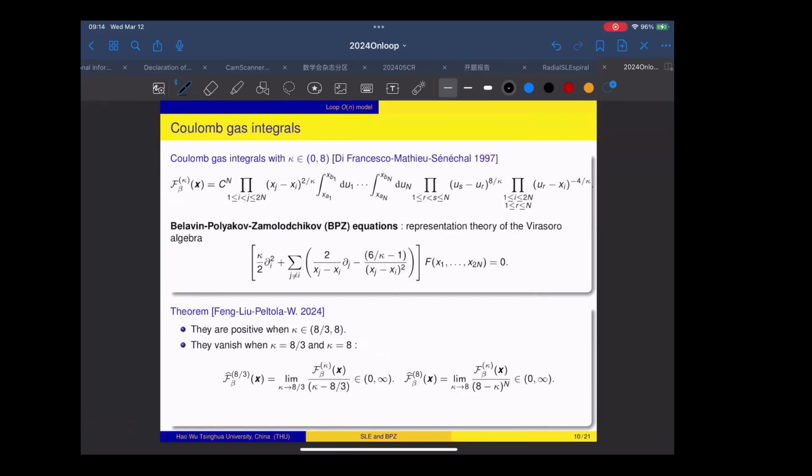More than that, we also know how fast it goes to 0. As kappa goes to 4/3, this function will converge as a power in kappa minus 4/3 to the power 1. So after we normalize this decaying rate, we get a positive limit. And when kappa goes to 8, we normalize by 8 minus kappa to the power n, and we also get a positive limit. So we not only know that they are 0 at those two terminal values, we also know how fast it decays to 0 as kappa approaches those values. And when kappa is less than 4/3, in fact, those functions can be negative. So there are zero points, and there's a detailed analysis of this function.